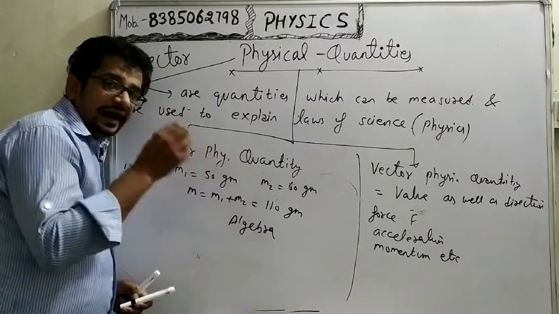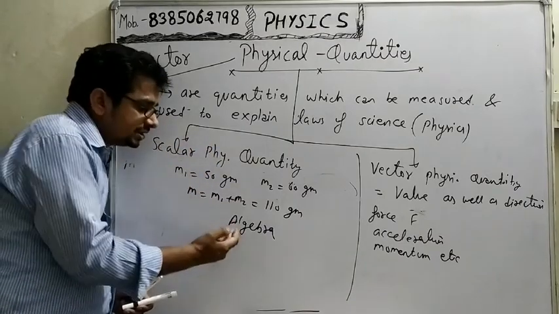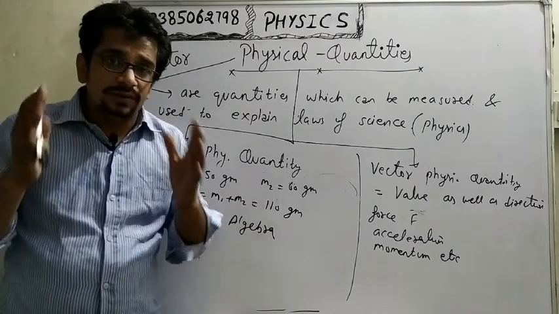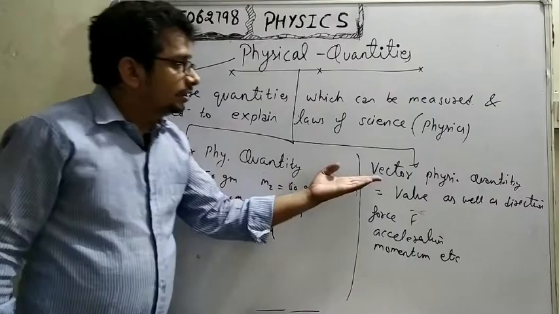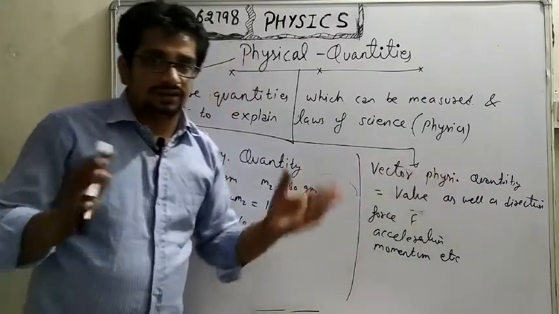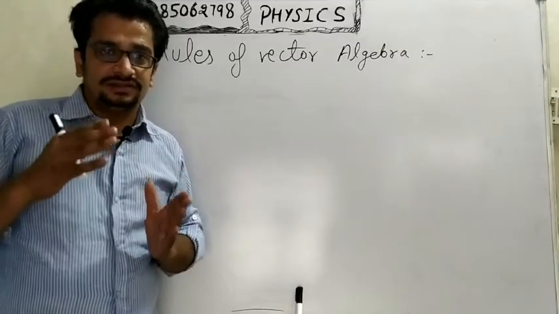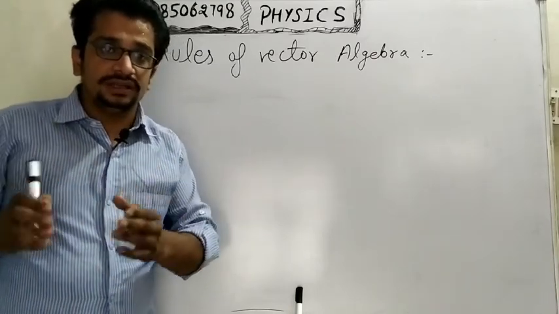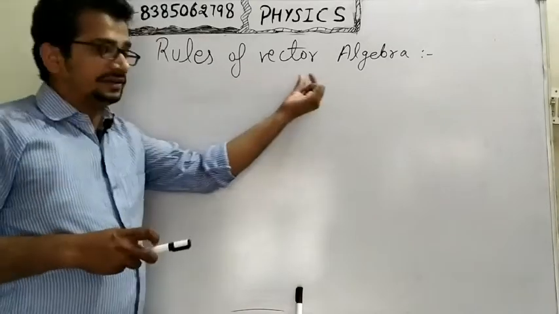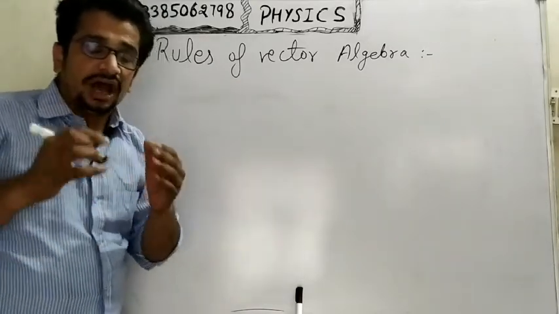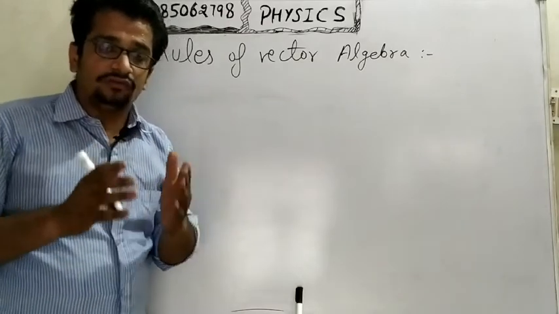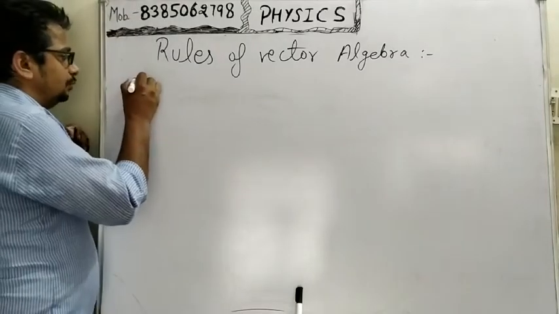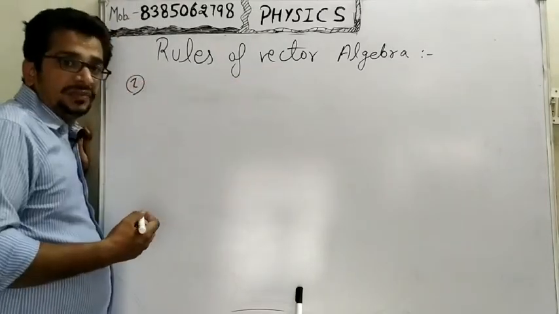All the scalar physical quantities are handled by using algebraic rules of mathematics, but we have made some rules for the vector physical quantities. After differentiating between scalar and vector physical quantities, we will discuss the rules of vector algebra. It means how we represent the vectors and how we add the vectors. Now, the first rule about vector algebra.